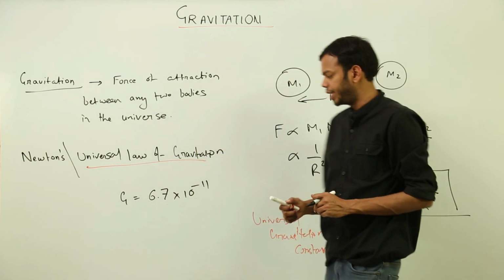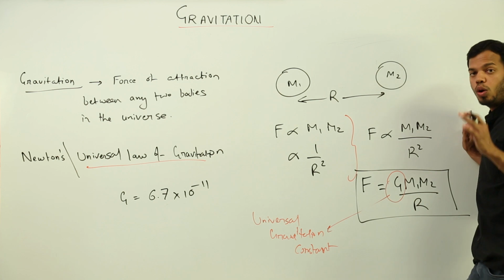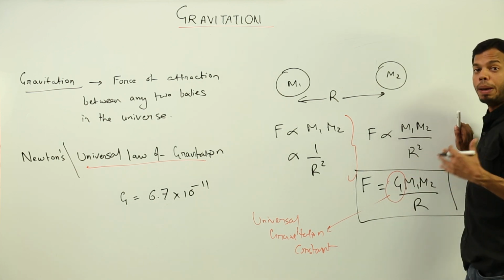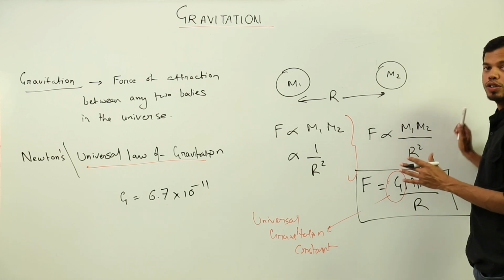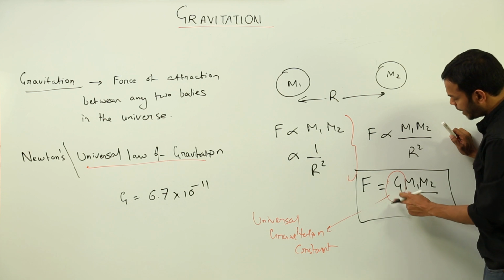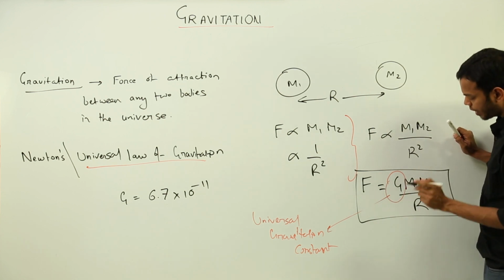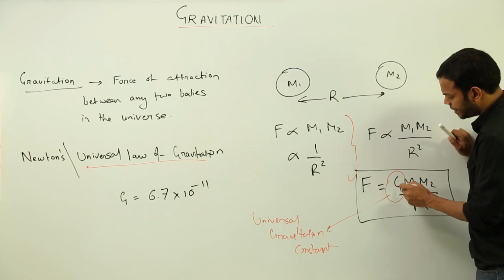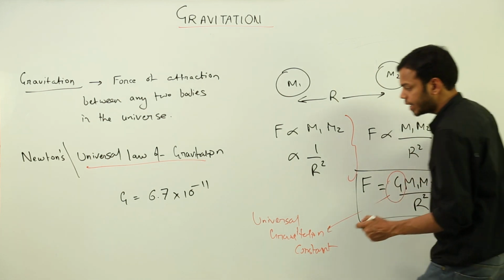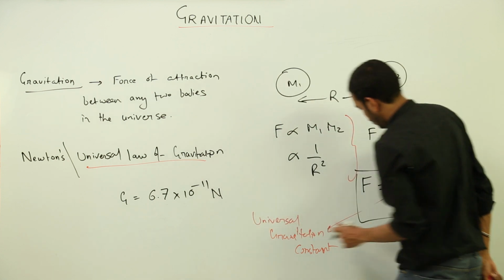What would be the SI unit? See how to find the SI unit without memorizing it, because SI units can be devised anytime. Keep G here, multiply force with r square, I missed r square, sorry. What is force? It is Newton. What is r square?